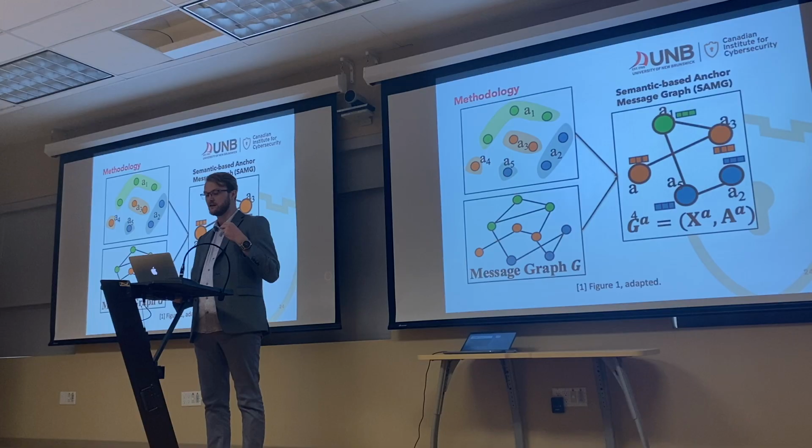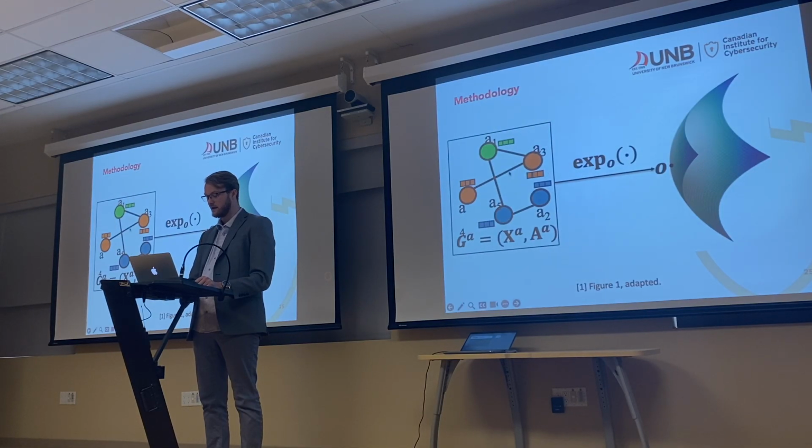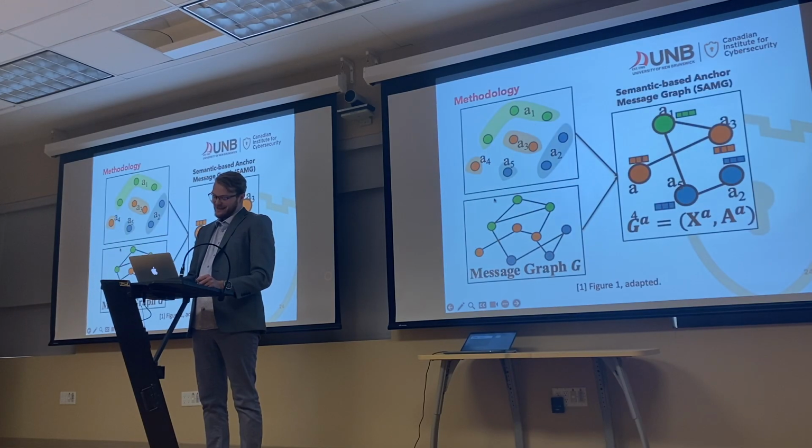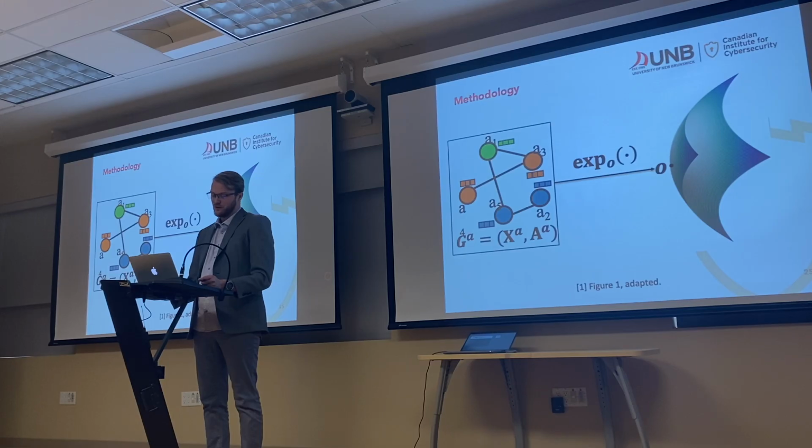So of course, this is going to take into account the entities and the users and the hashtags, as well as the semantic similarity between those graphs. After this, we're going to take our semantic-based anchor message graph. Sorry, it's a bit of a mouthful, it's hard to remember. And we're going to place this onto hyperbolic space.